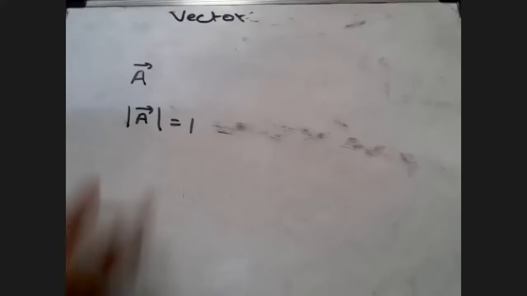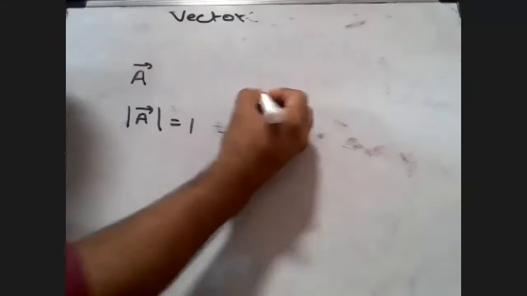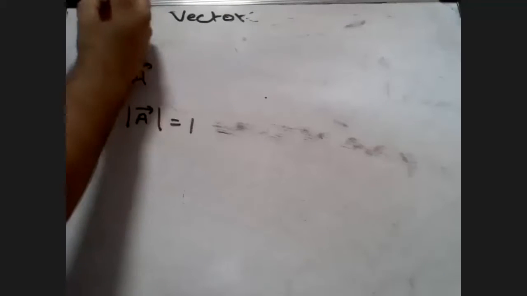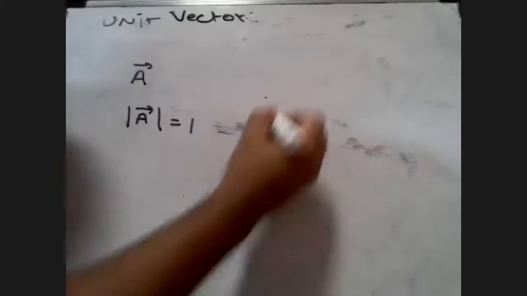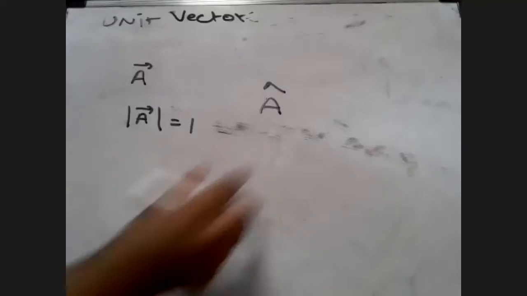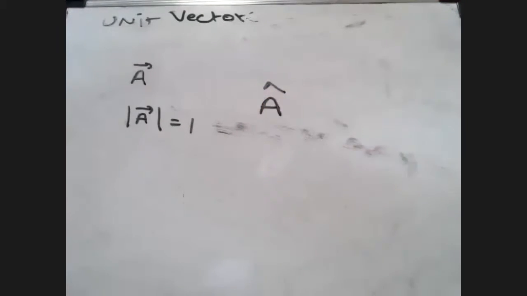These types of vectors are represented with a cap. If I'm talking about a unit vector here, it will be denoted as A cap. This is exactly how you represent a unit vector. What does this tell you? It only tells you direction.